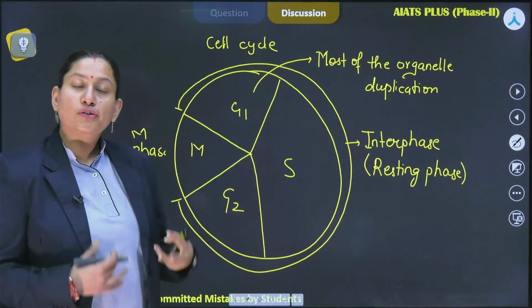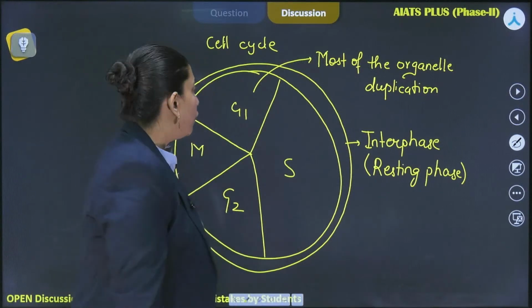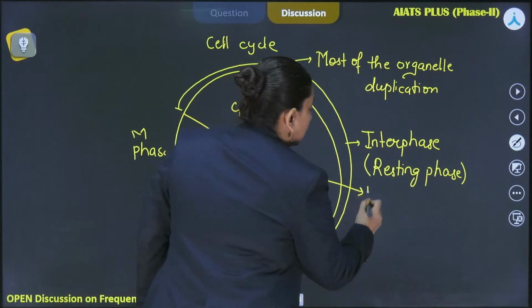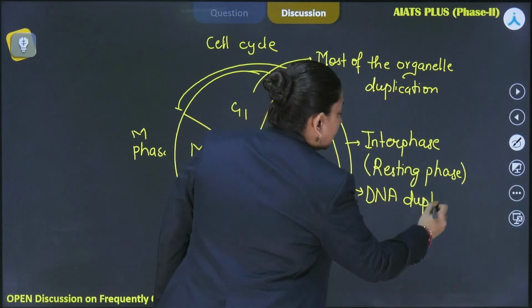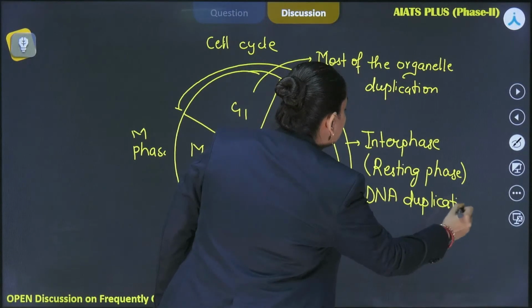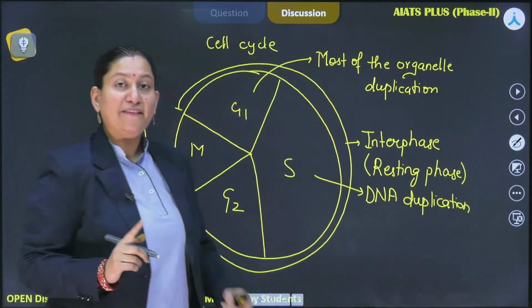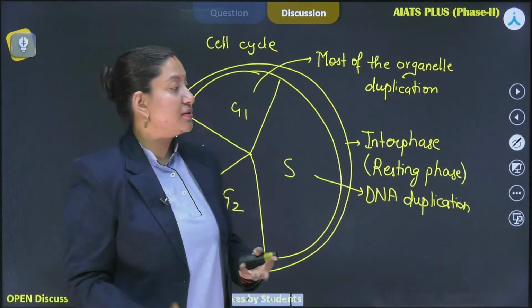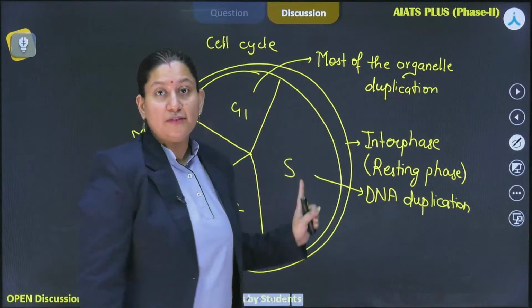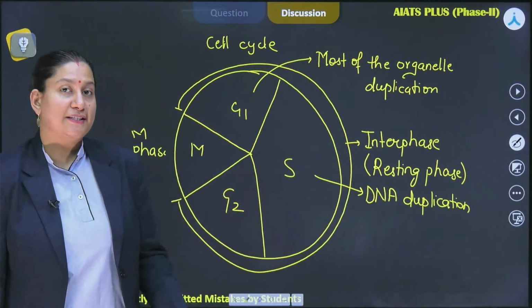So S phase, also known as synthesis phase, over here DNA duplication occurs. This particular event occurs only once in any type of cell division, whether we talk about mitosis or meiosis, and that occurs only during S phase. So this is a characteristic event of S phase.